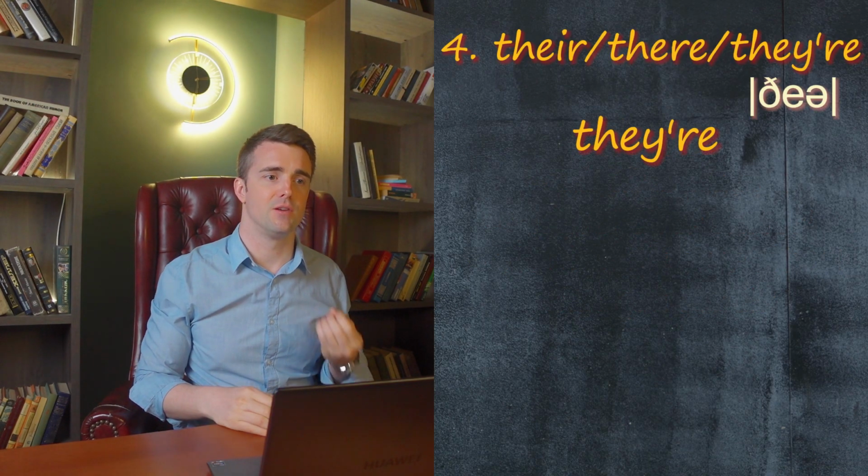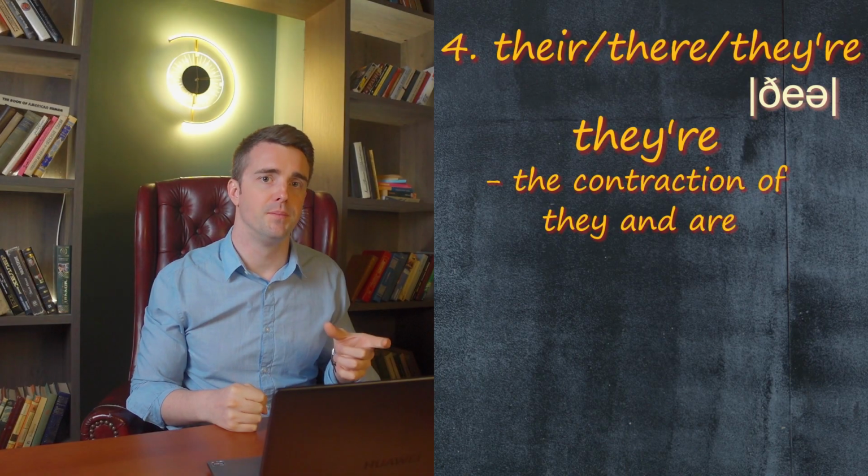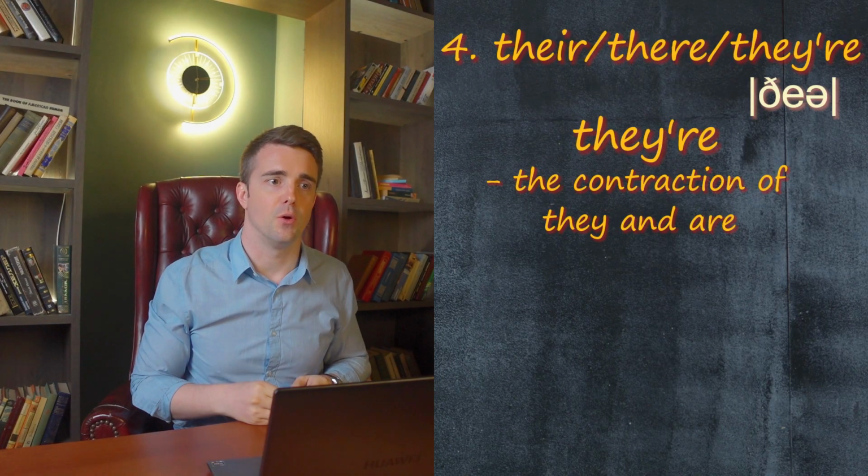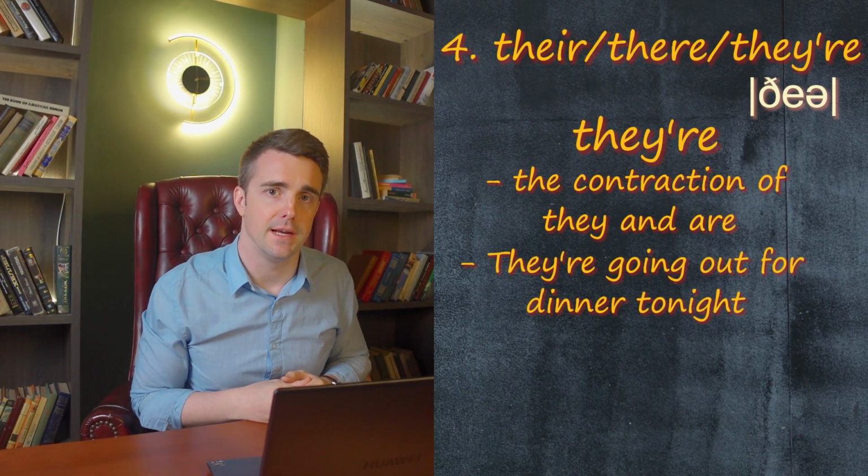And they're is the contraction of they and are. They are there. So they're going out for dinner tonight.